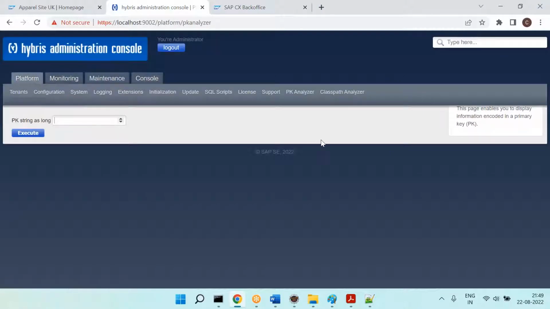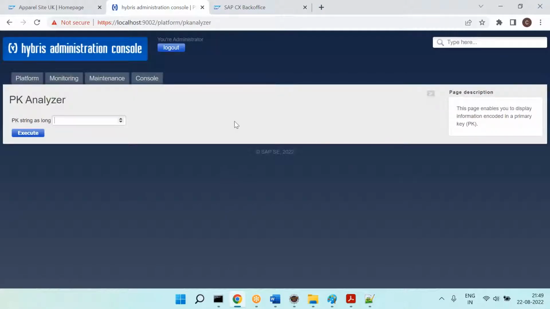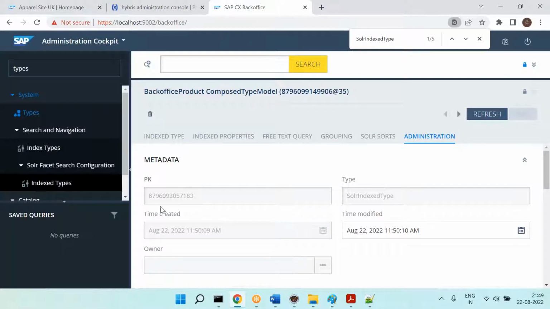Chenna, can we compare the PK number with the primary key of a table? See, primary key is different. PK number is different. Primary key is more on the database side. Definitely, PK numbers are unique, but that does not mean that this is the primary key. Primary key is unique within a table, whereas the PK number is unique across the DB instance.